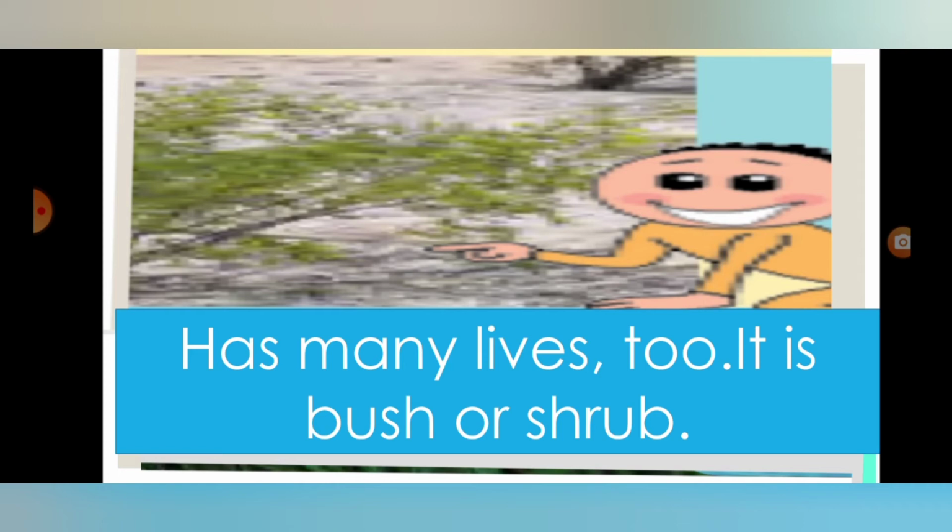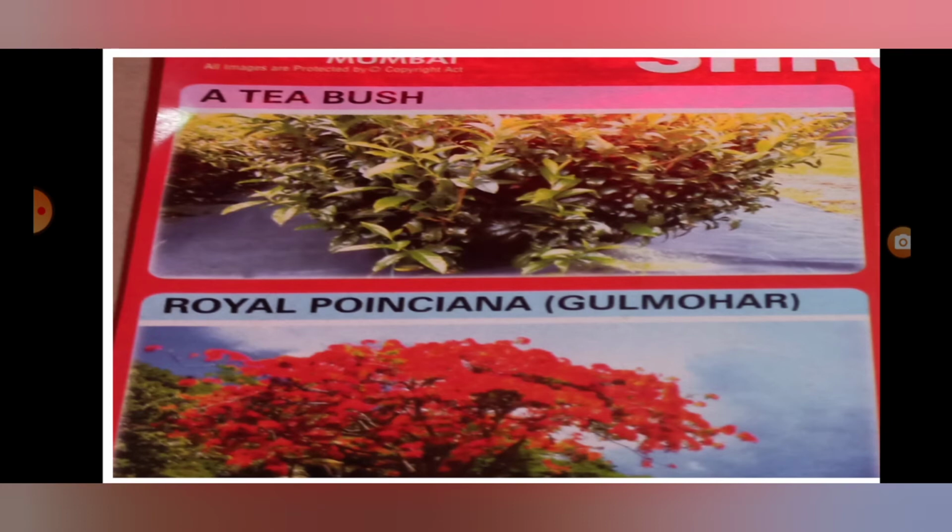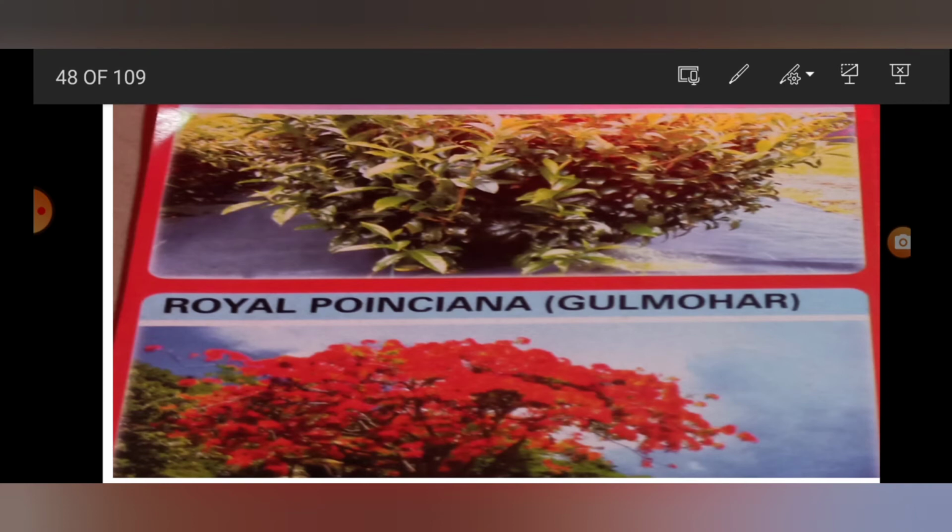It is a bush. It's called a bush or shrub. For example, the rose plant is called a bush. A tea bush. Tea means the drink we have early in the morning. It's called the tea plant.